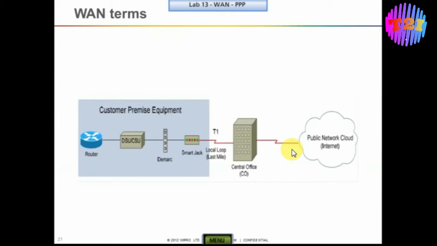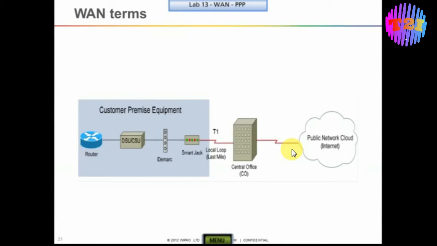needs to be connected either to a modem or to a CSU/DSU, the channel service unit/data service unit. And from the CSU/DSU it will be connected to the demarcation point, which we normally call the last checkpoint of the service provider.